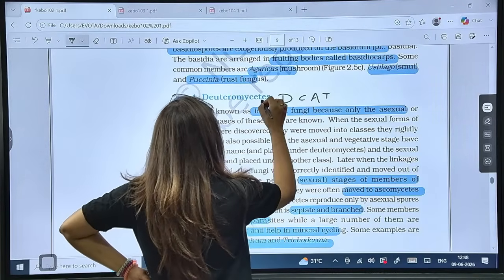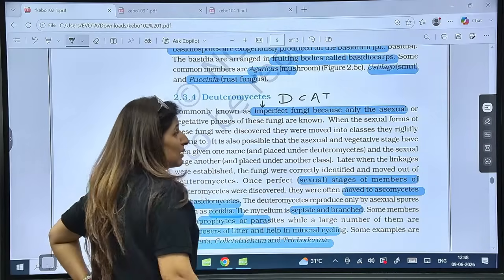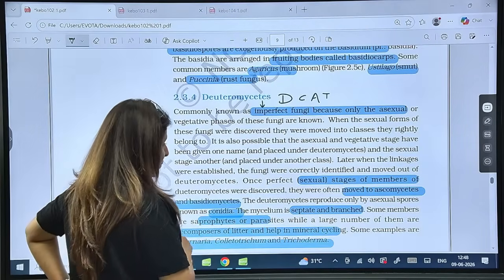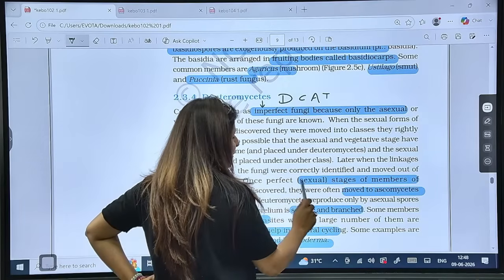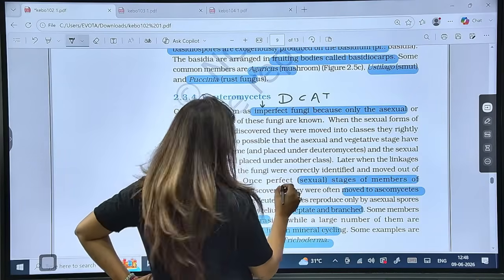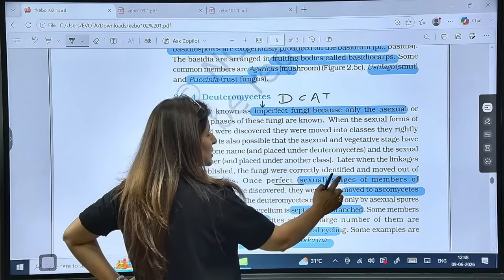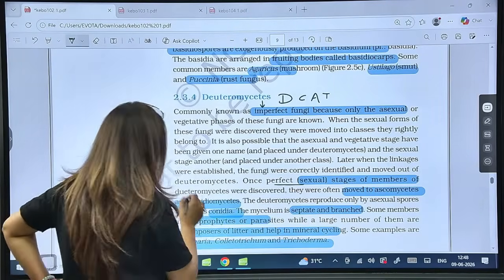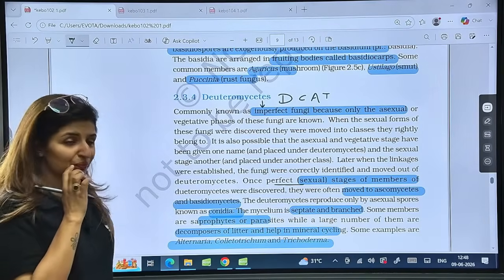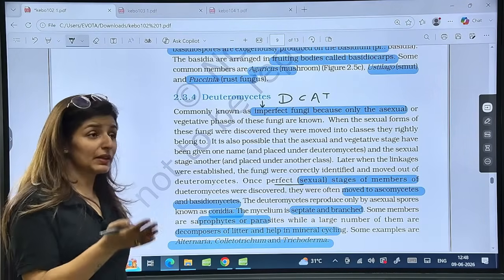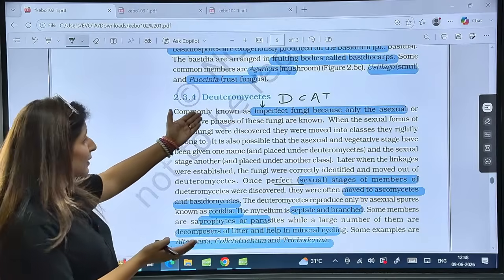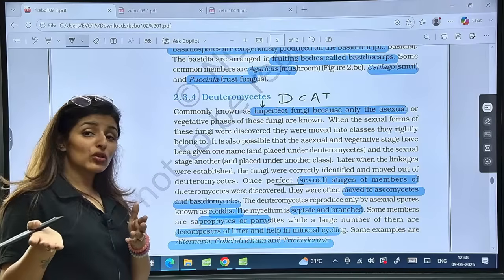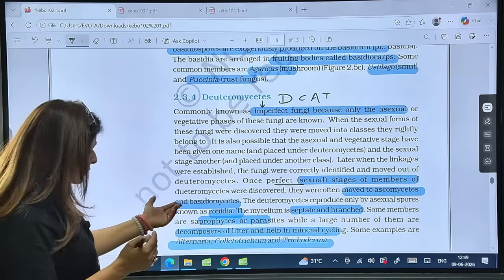DCAT. This one is known as imperfecti fungi because only asexual stages are present, sexual are not present. Perfect stage is the term given for sexual stage. When perfect or sexual stages were found, they were moved to Ascomycetes and Basidiomycetes. So later on they were discovered, but they were so dissimilar from the parent group Deuteromycetes, their characteristics matched more to Asco and Basidiomycetes.